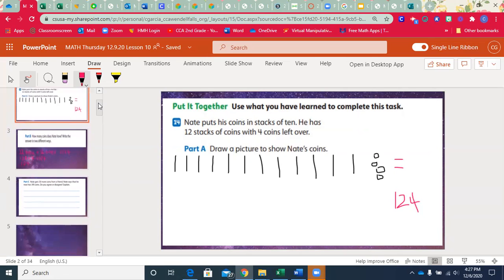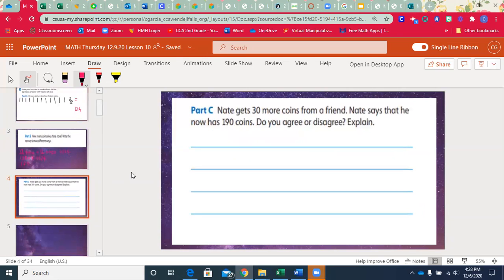Okay, so let's go down to the last part, part C. Nate gets 30 more coins from a friend. Nate says that he now has 190 coins. Do you agree or disagree? And explain. So when we ask you a question like this, it's actually 2 parts, right? You have to say if you agree or disagree, and then you have to explain. Okay, and explaining means justifying your answer, giving reasons why you agree or reasons why you disagree.